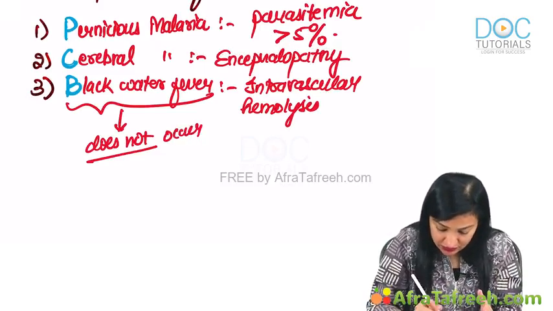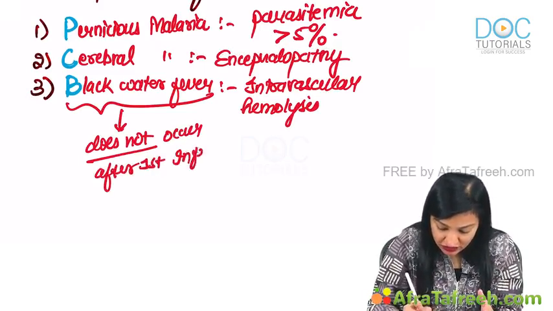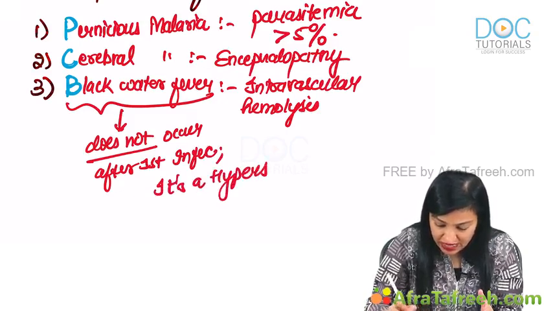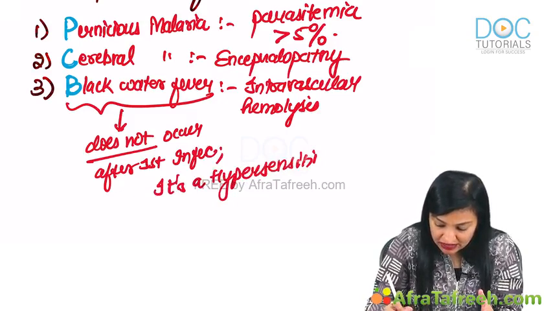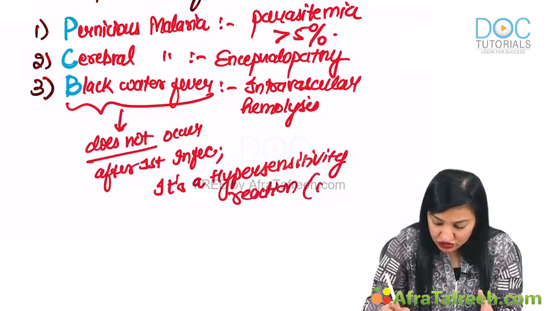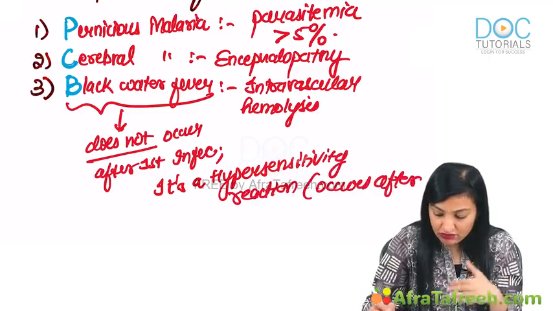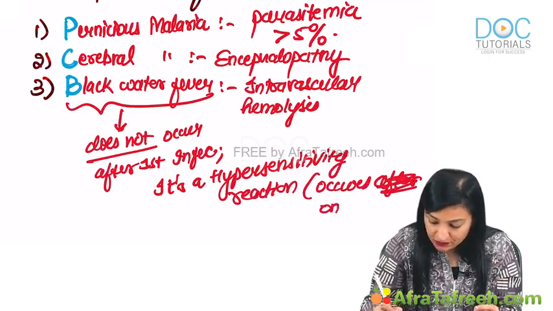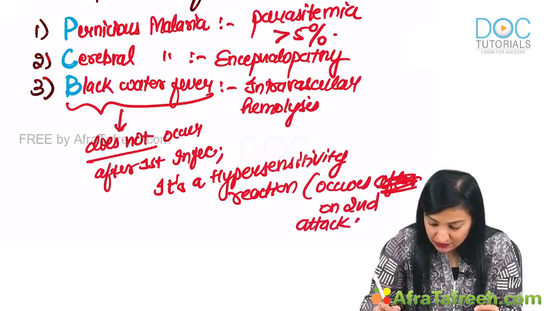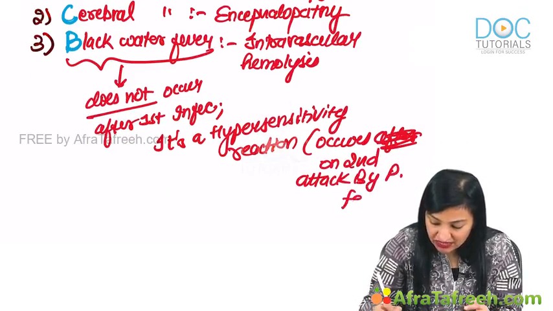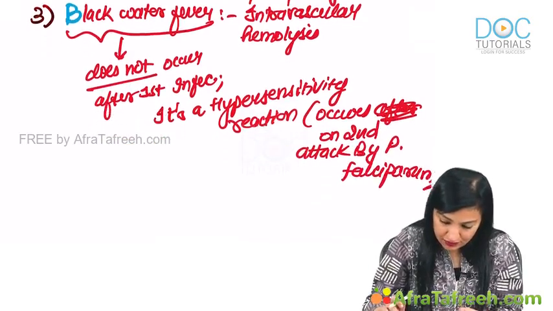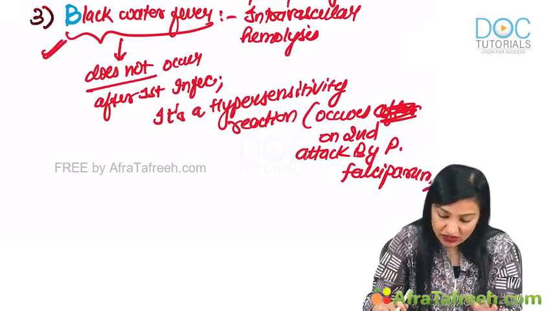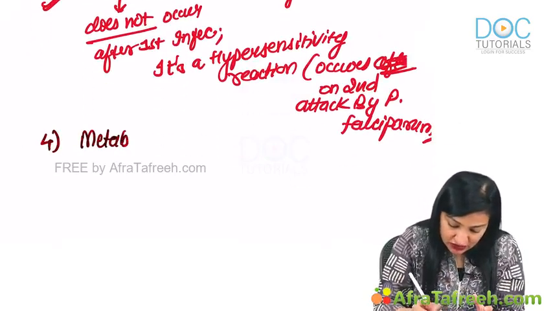So it does not always occur, but can occur on second attack by Plasmodium falciparum. It is called black water fever because it is characterized by the passage of black smoky urine, metabolic acidosis,